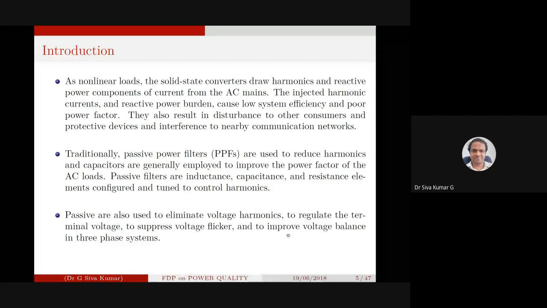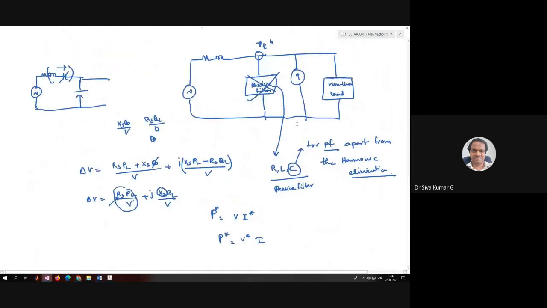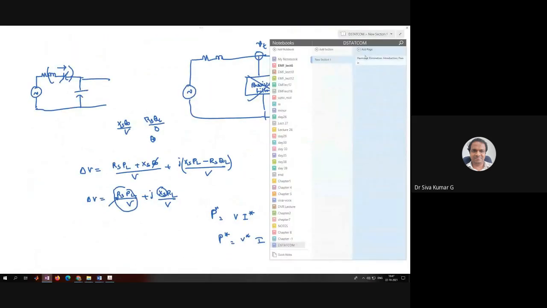Using passive elements is a kind of load balancing. Suppose we have a star connection, maybe this sort of connection.